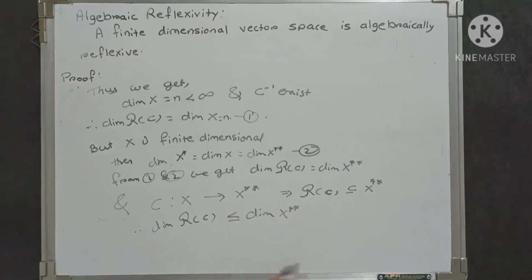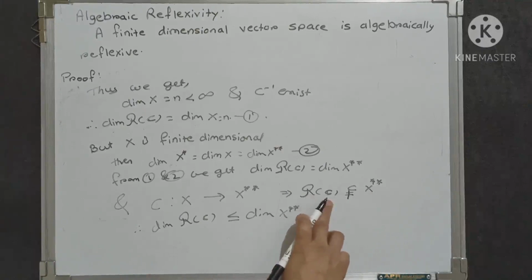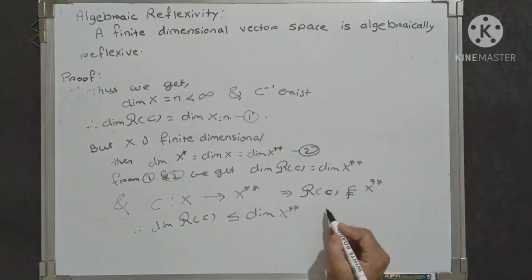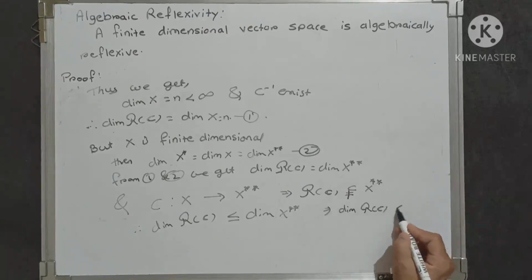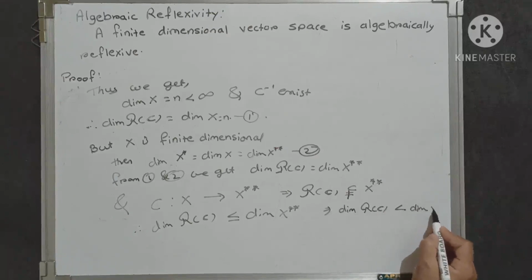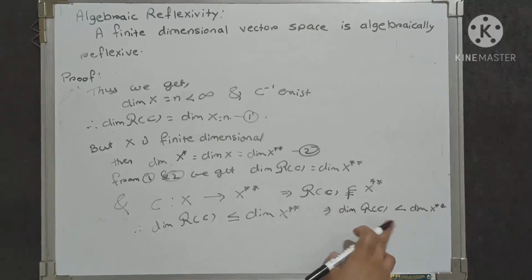But here if script r of C is strictly contained in x double star, then in this case the dimension of script r of C is strictly less than the dimension of x double star, because script r of C is properly contained in x double star.